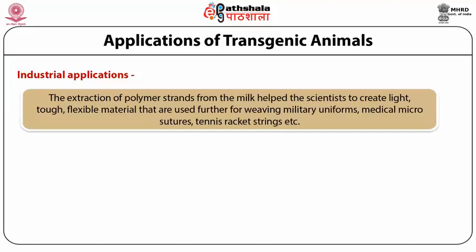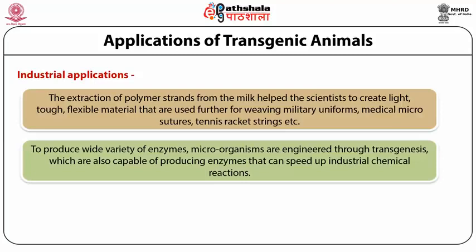The second application is to produce a wide variety of enzymes. Microorganisms which are engineered through transgenics are also capable of producing enzymes that can speed up industrial chemical reactions.